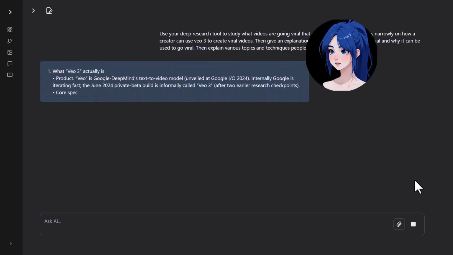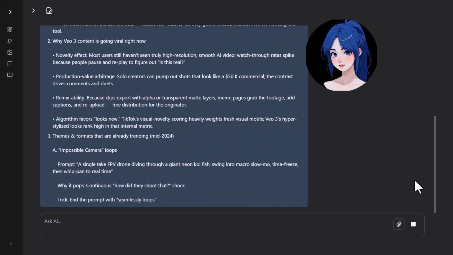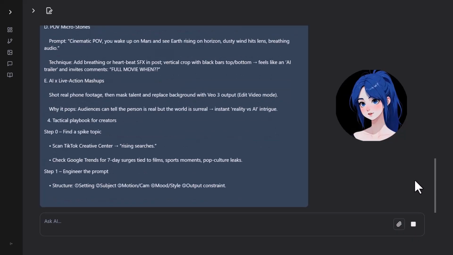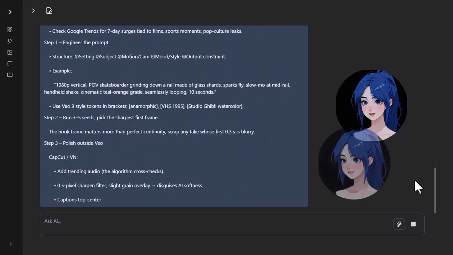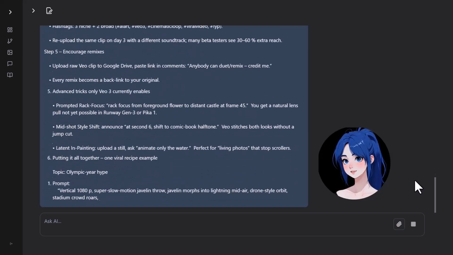What VEO3 actually is. VEO is Google DeepMind's text-to-video model. Unveiled most users still haven't seen truly high-resolution, smooth AI video. FPV drone diving through a giant neon koi fish, swing into macro slow-mo.